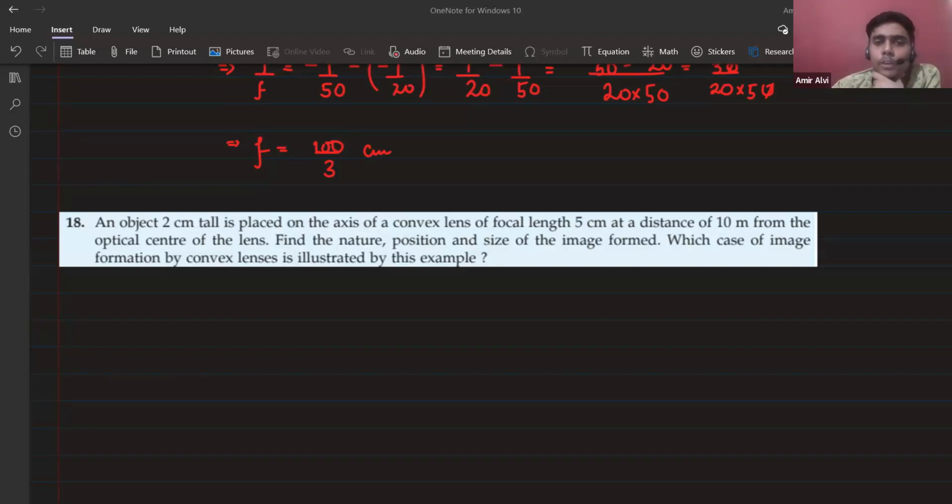Can anybody tell me what is the sign of the focal length of a concave lens? And what type of lens is it, converging or diverging?